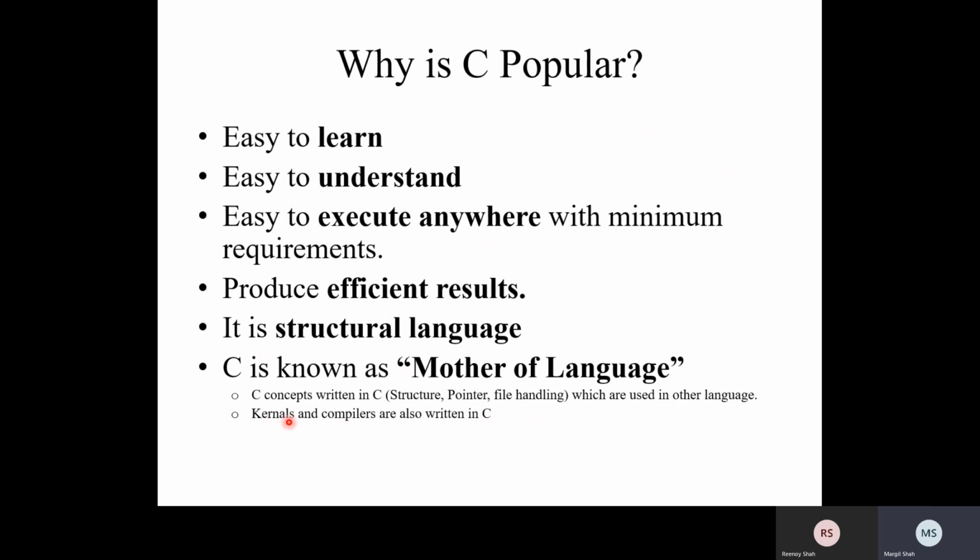Another is kernels. A kernel is a part of an operating system. That is also written in the C language, like in the case of Linux and other operating systems too.